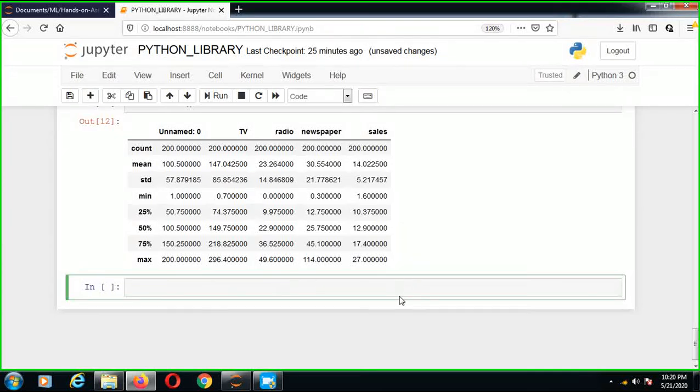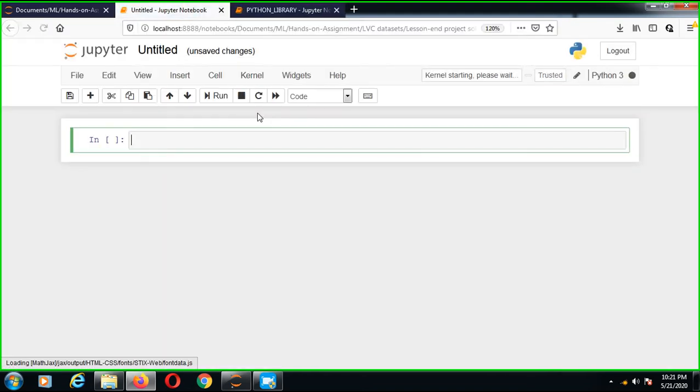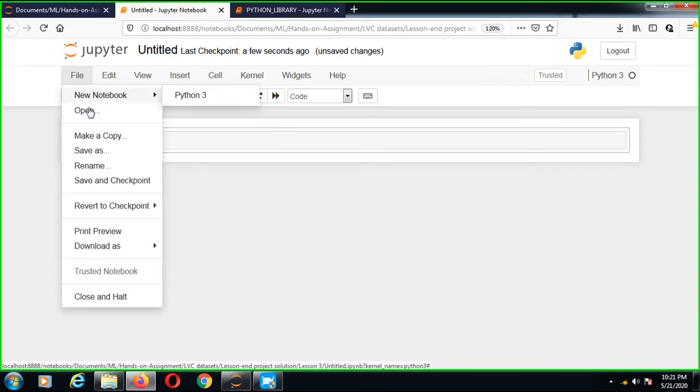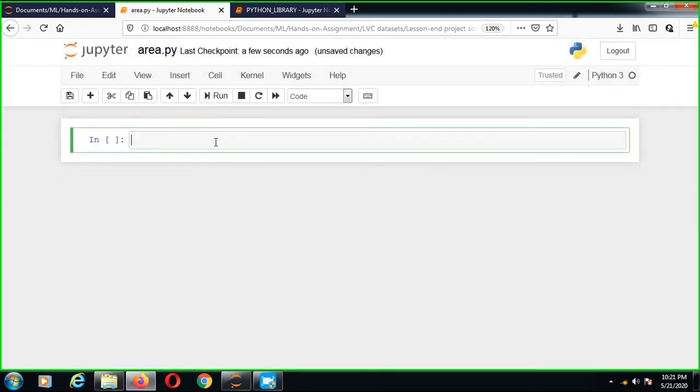Now friends, it's a very interesting topic. Let's say we have a Python file called area.py. Suppose I want to make a new file. How? Just go to that site and make a new file. Which file do I want to make? area.py. So I rename it area.py, with the .py extension. First we want to look up the modules.